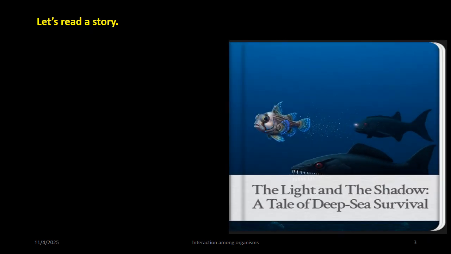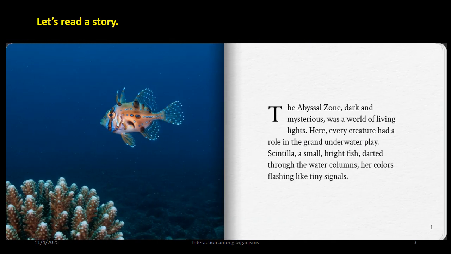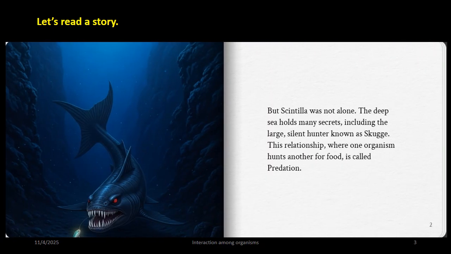The Light and the Shadow, a tale of deep sea survival. The abyssal zone, dark and mysterious, was a world of living lights. Here, every creature had a role in the grand underwater play. Scintilla, a small bright fish, darted through water columns, her colors flashing like tiny signals. But Scintilla was not alone. The deep sea holds many secrets, including the large silent hunter known as Skuggi. This relationship, where one organism hunts another for food, is called predation.